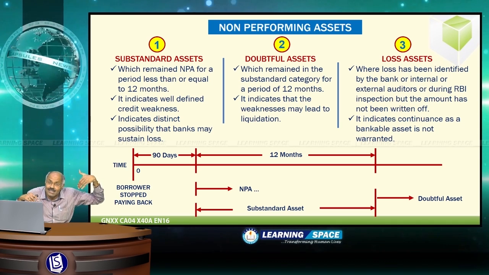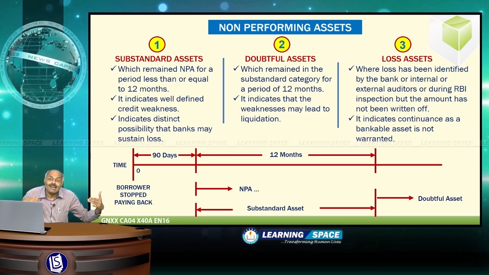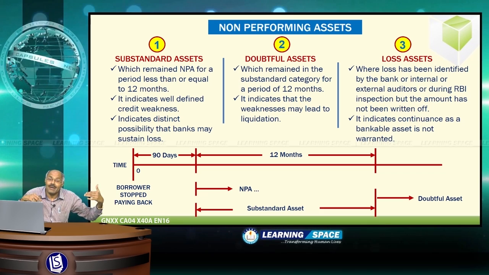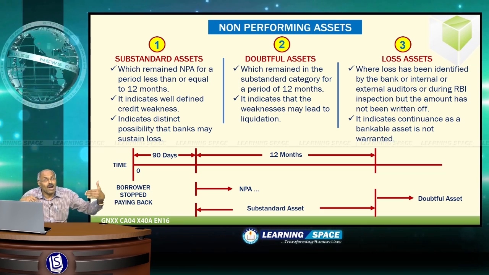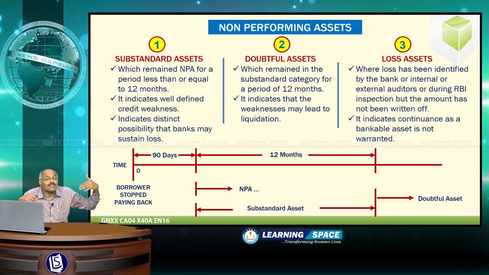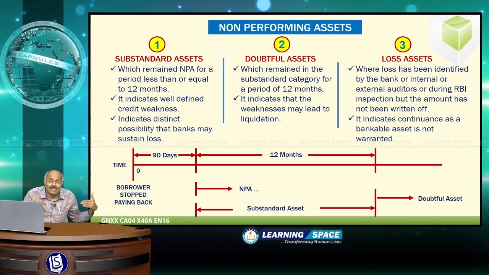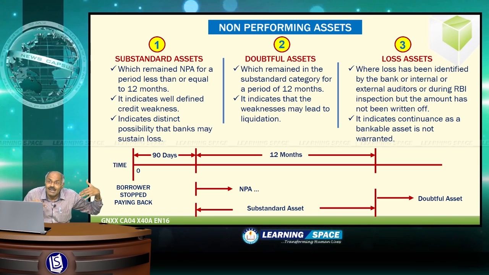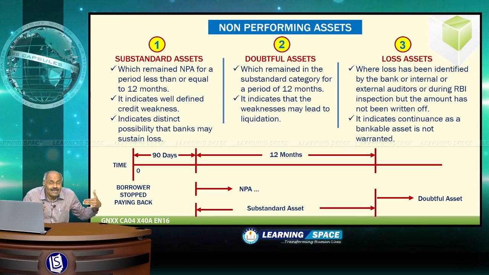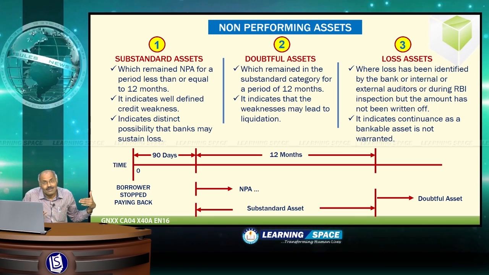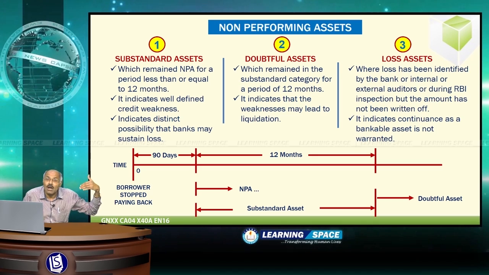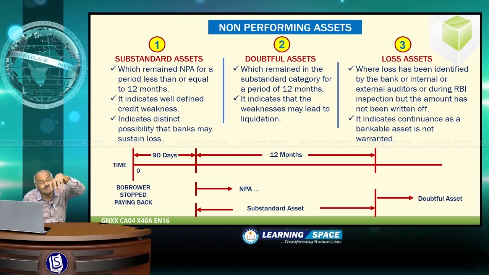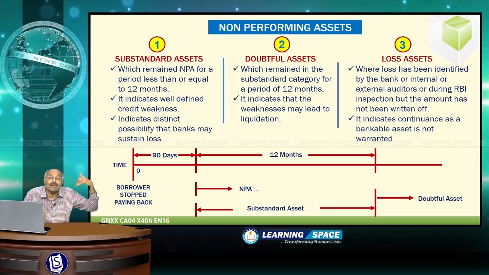And another one is the loss asset, where loss has been identified by the bank, or internal or external auditors, or during RBI inspection, but the amount has not been written off. Under those circumstances, it is known as a loss asset. That means it indicates a continuance as a bankable asset is not warranted. So, this is the terminology used for non-performing assets. And substandard asset as well as doubtful asset, these two terms are very, very important.